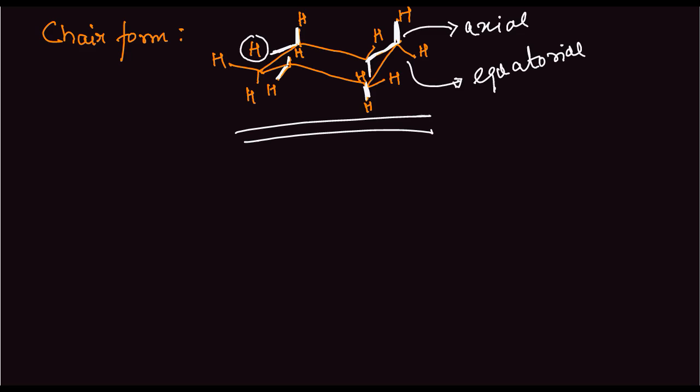Now chair cyclohexane is more stable because all the carbons are sp3 hybridized. They maintain their identity of being arranged in tetrahedral orientation, and the bond angle remains 109 degrees, which makes it very stable.